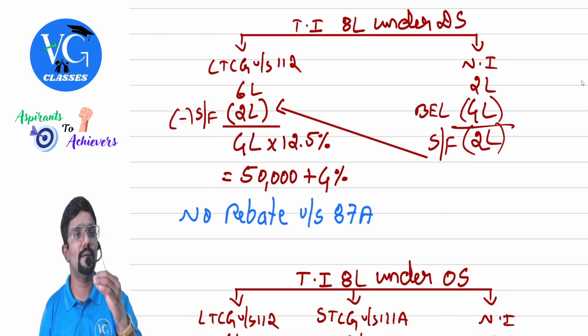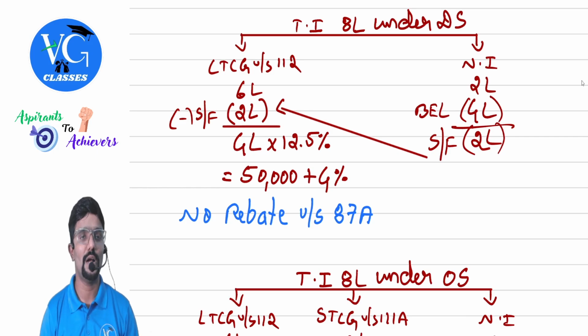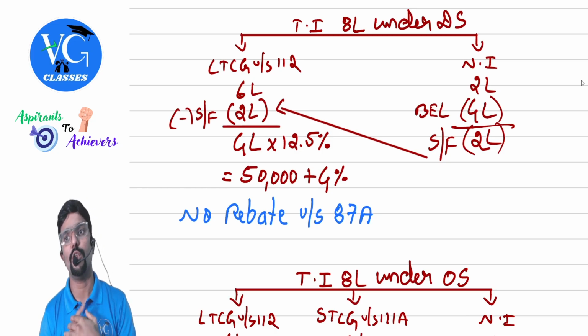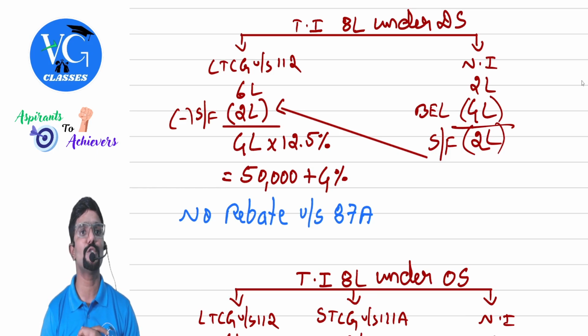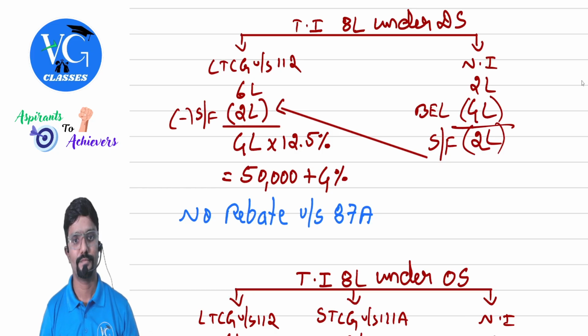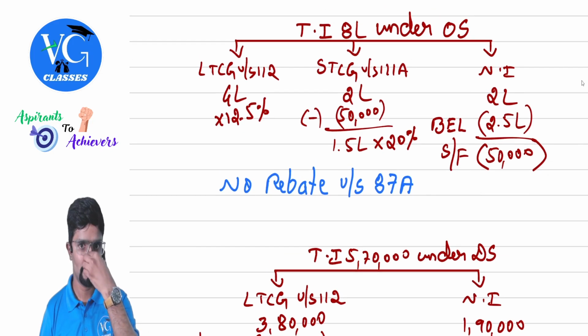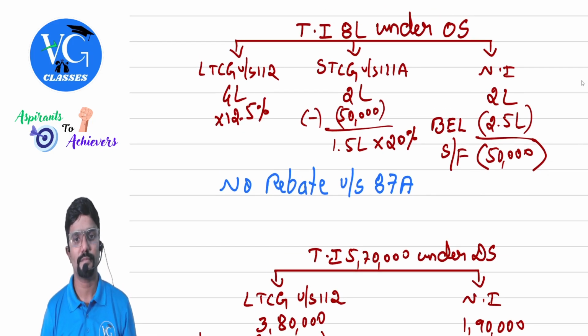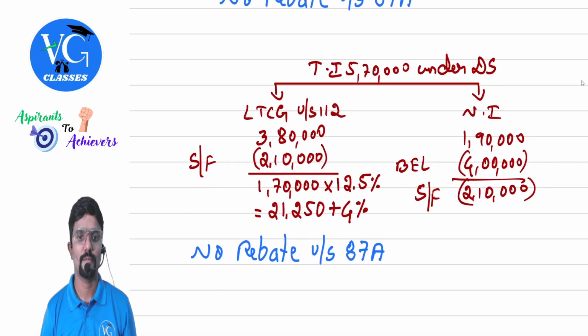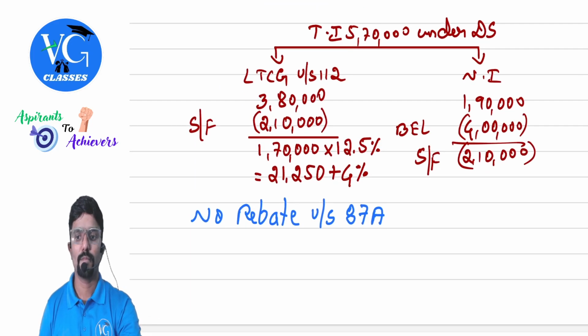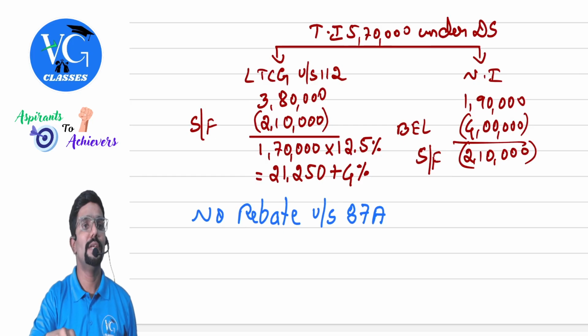TI stands for total income, DS stands for default scheme, and OS stands for optional scheme. SF stands for shortfall. We also call this unexhausted basic exemption limit, guys.